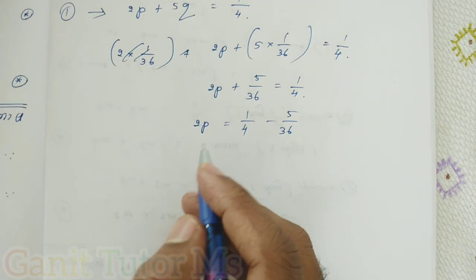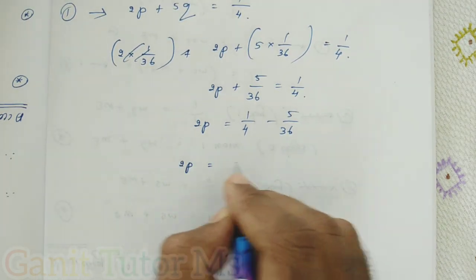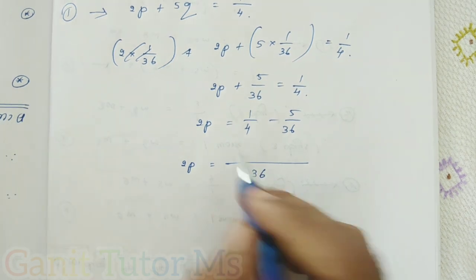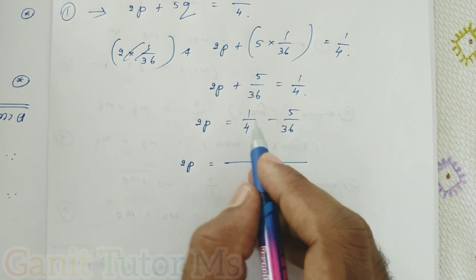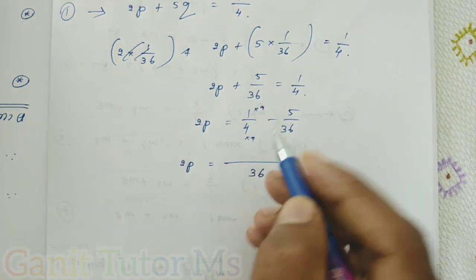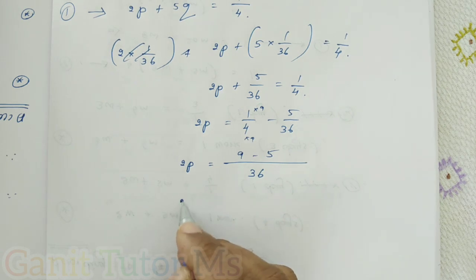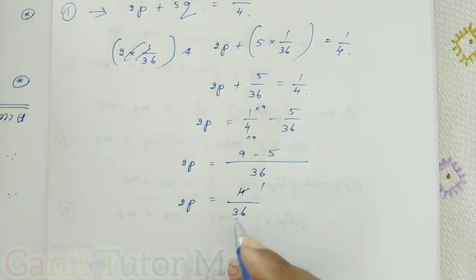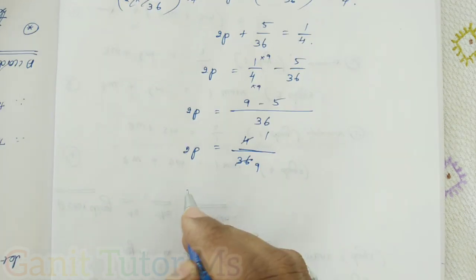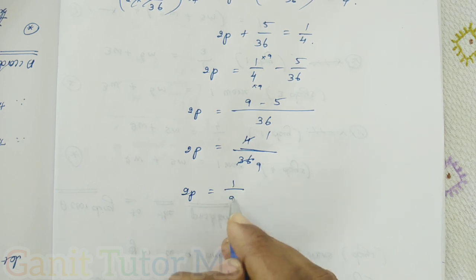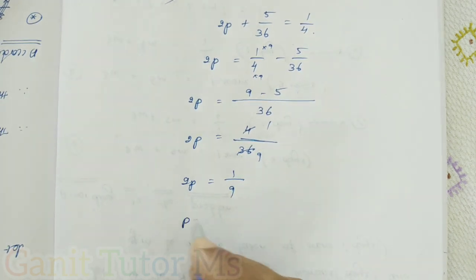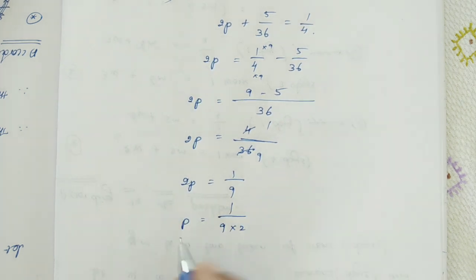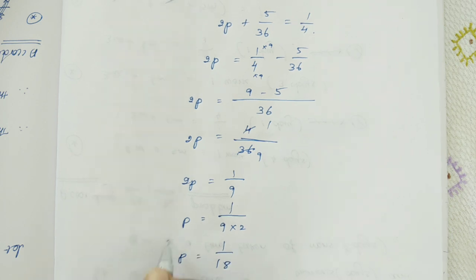Clear? So next step, 2P equal to, LCM 36, right? Now I want to make this 4 a 36, so it can be multiplied by 9. The same thing we multiply by 9 here also. So 9 minus 5, so 2P is equal to 9 minus 5, it became 4 by 36. Now 1 4s are 4, 9 4s are 36. So next, 2P equal to 1 by 9. Next step, P equal to 1 by 9 into 2. Here is a multiplication, it will go inside the denominator. So P equal to 1 by 18.